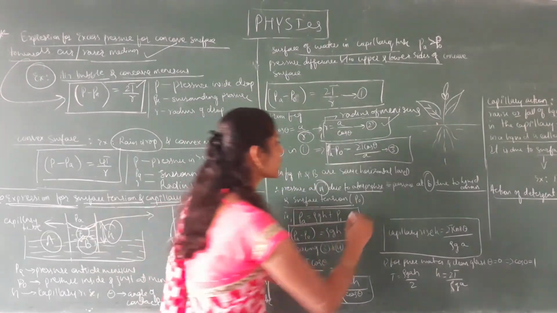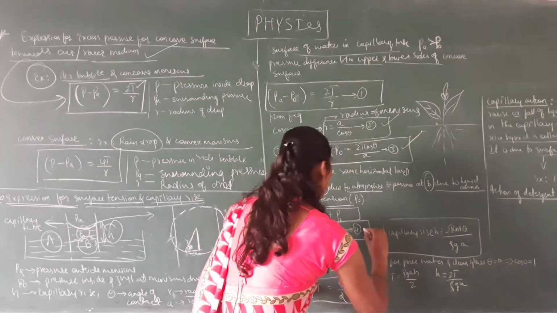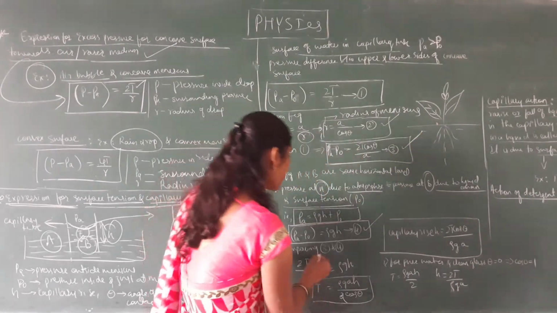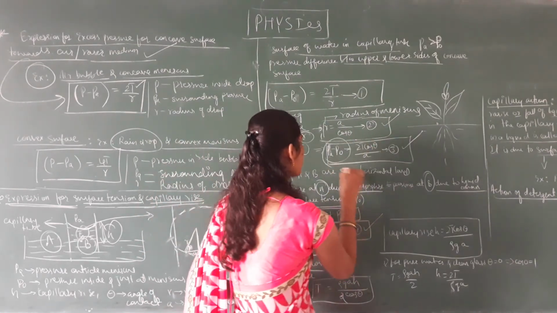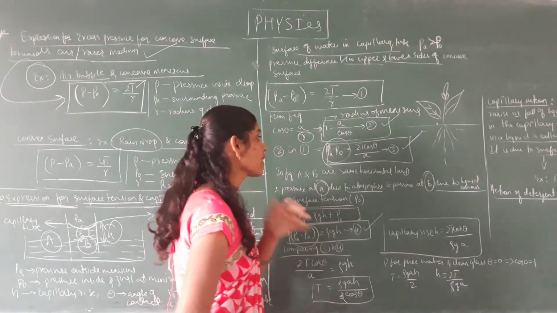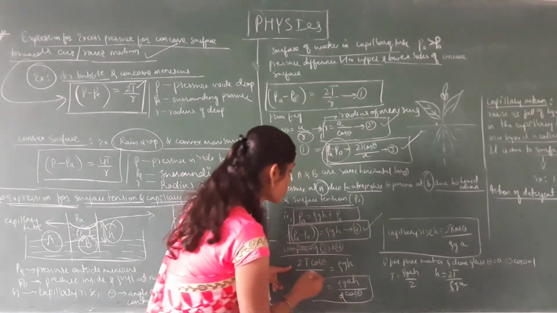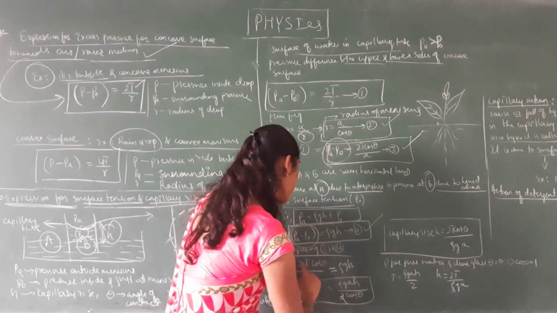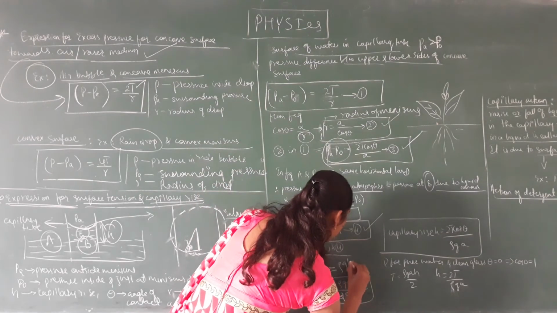And comparing equation 3 and 4. This is equation 3 and this is equation 4. Comparing equation 3 and 4, this PA minus P naught is also PA minus P naught, the same. So leave the left hand side and take the terms present in the right hand side, and we equate those. So 2T cos theta divided by A is equal to rho GH.